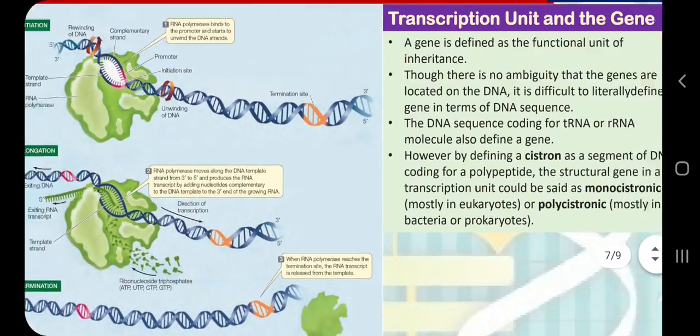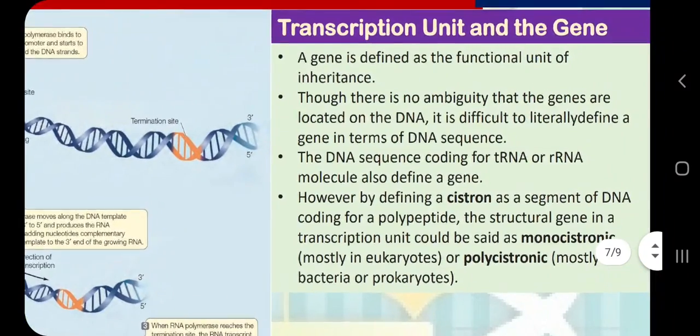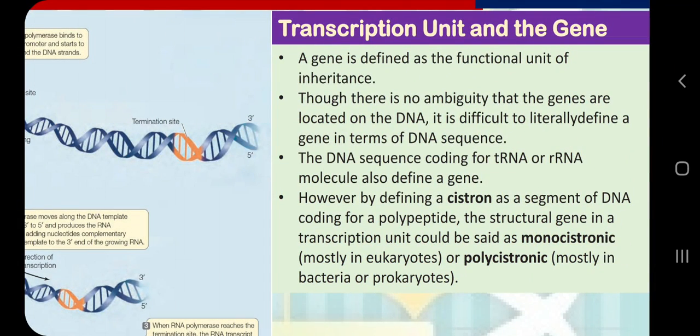Now, the transcription unit and the gene. When we talk about the gene, it is a very primitive term, and apart from gene we have the term factor also. When Mendel discussed the units of inheritance, they were called factors. When we talk about factors or genes, we cannot literally talk about the sequence of DNA, because the structure of DNA was discovered much later. So what we can do is correlate the things.